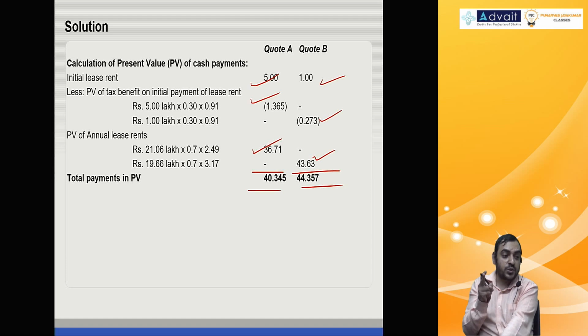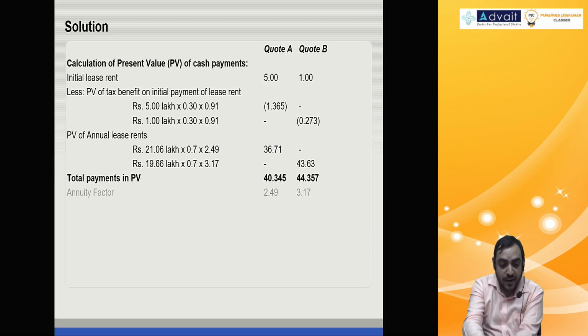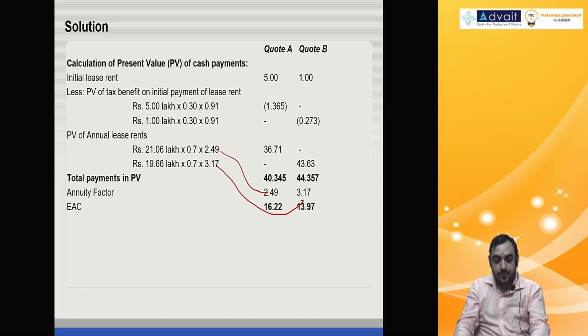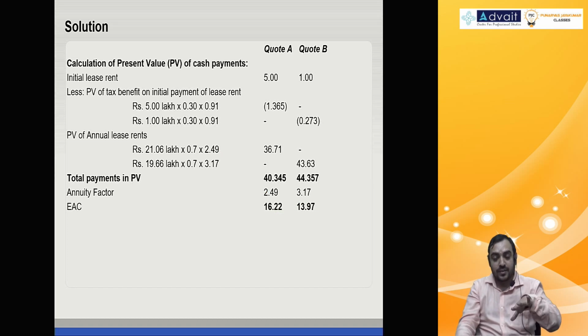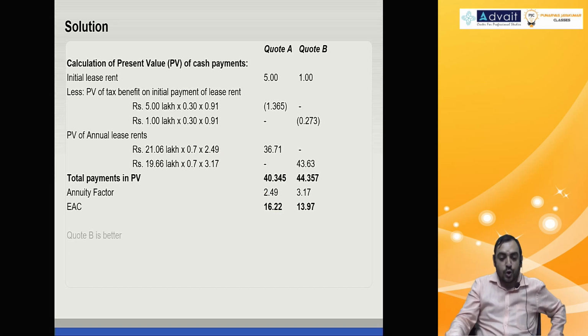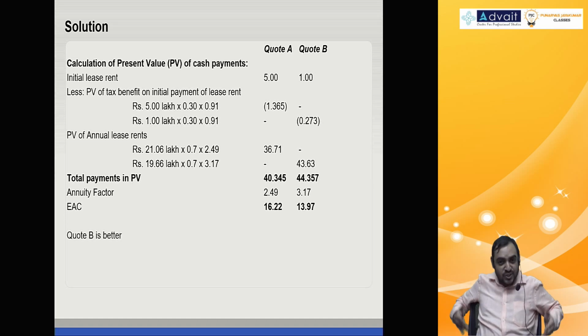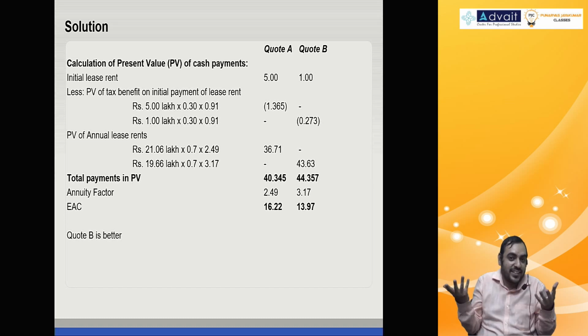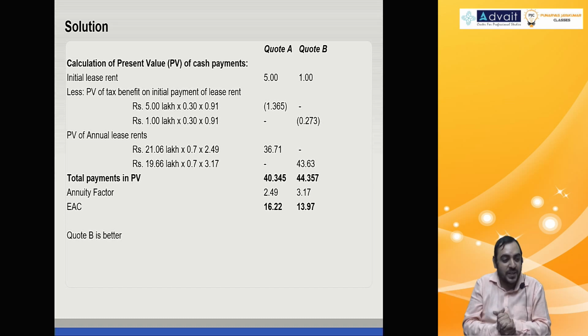This cannot be used for direct comparison. Divide by the respective annuity factor, 3 years annuity factor and 4 years annuity factor, you get EAC. Then you choose whichever is cheaper, EAC cost. So quote B is cheaper. This also is a 10 marks question, but lease versus lease, so a slightly offbeat question came in 2010, can come in 2020, 10 years later. Government would have changed. History can change. History can repeat itself.